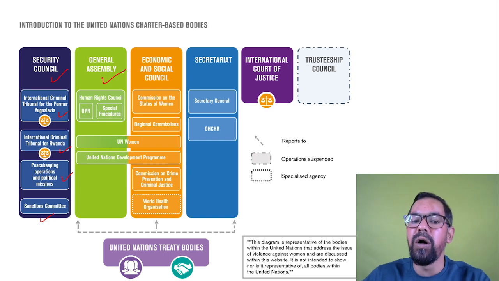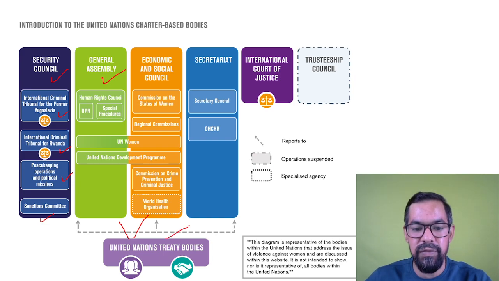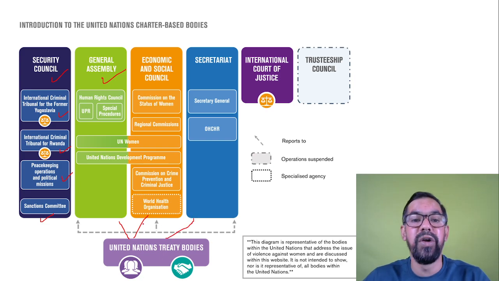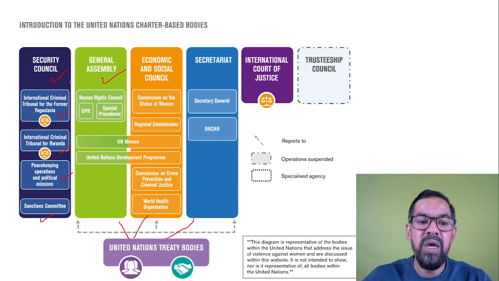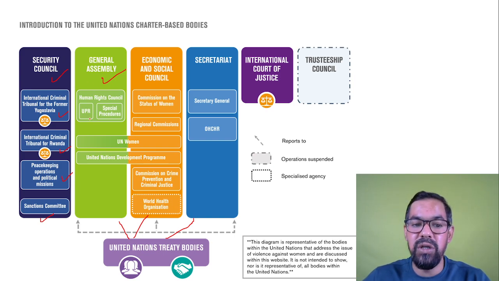If you talk about the General Assembly, it is also part of the United Nations treaty bodies. These treaty bodies are generally part of these three organs. The General Assembly includes the Human Rights Commission, UPR, or special procedures. We have the United Nations Women Council. We have the United Nations Development Programme.